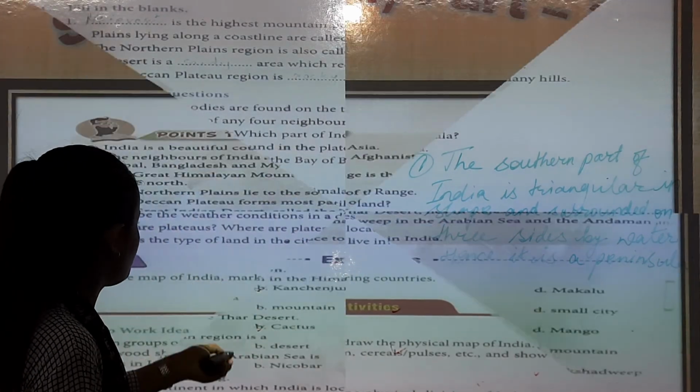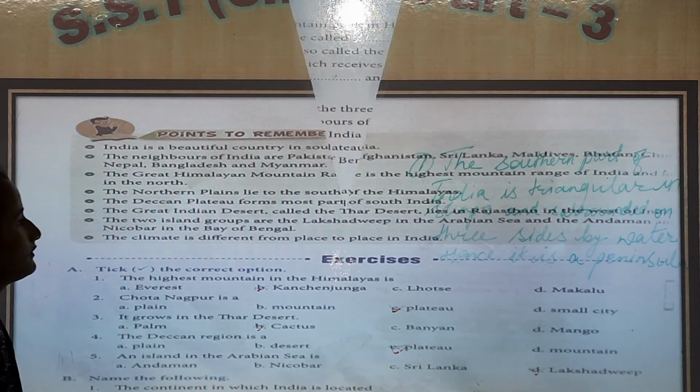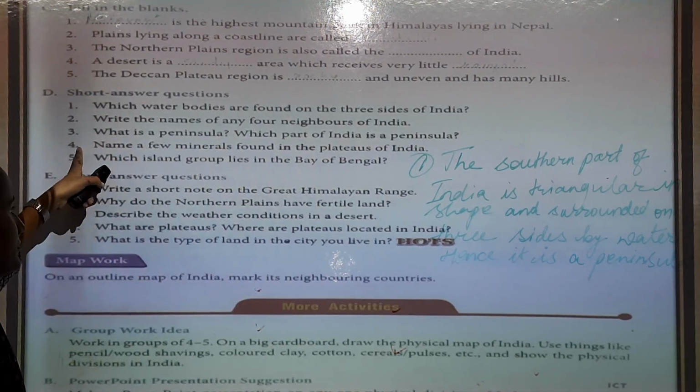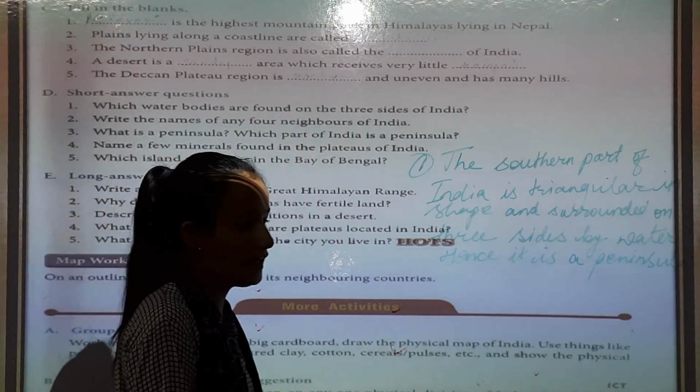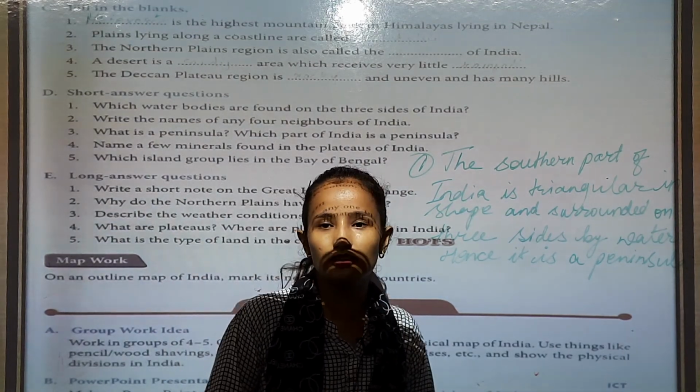Exercise A, exercise B, exercise C and exercise D. I have repeated the answers. So, you can write this in your copy.